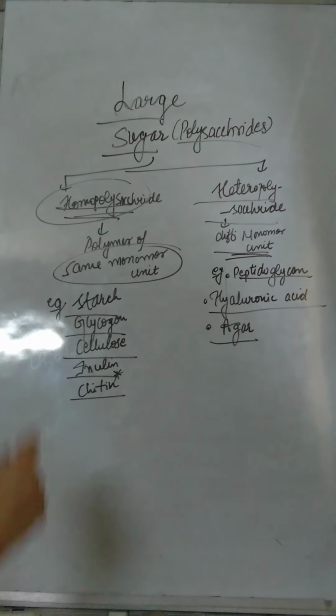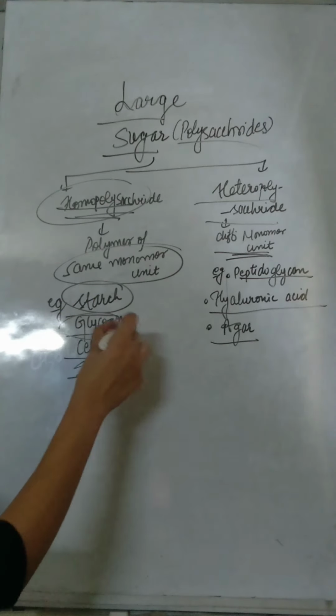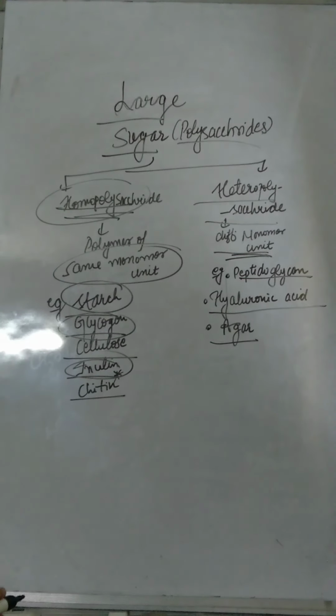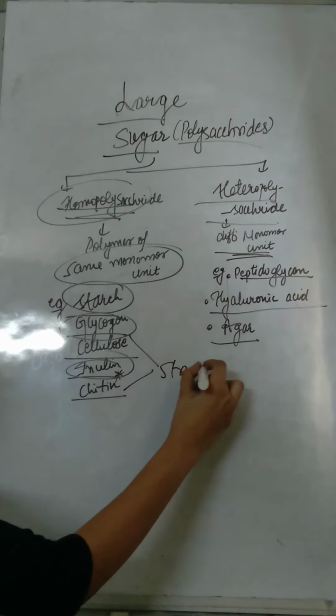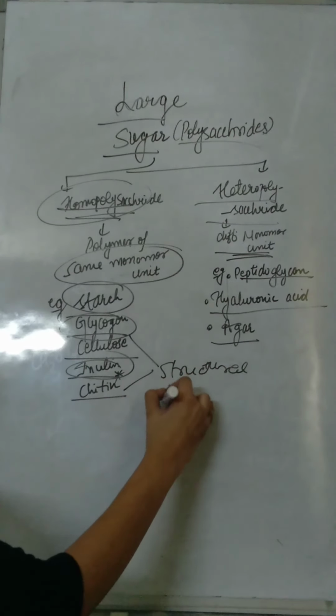You must remember that starch, glycogen, and inulin are the storage homopolysaccharides, while cellulose and chitin are the structural homopolysaccharides.